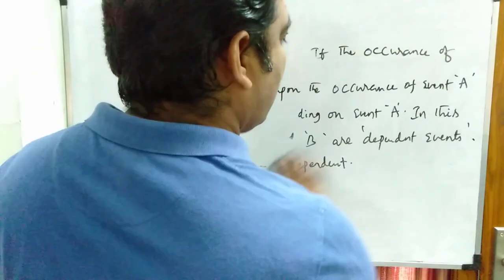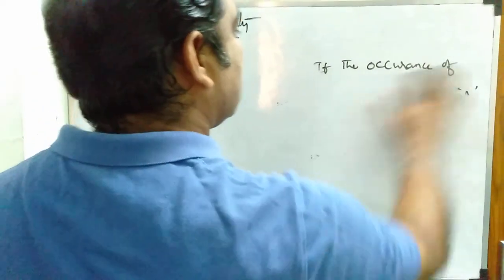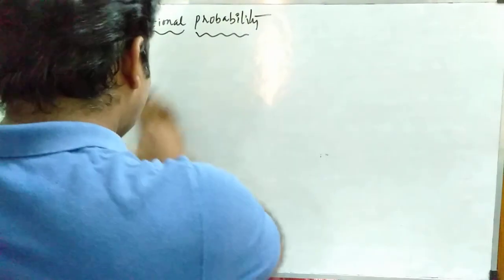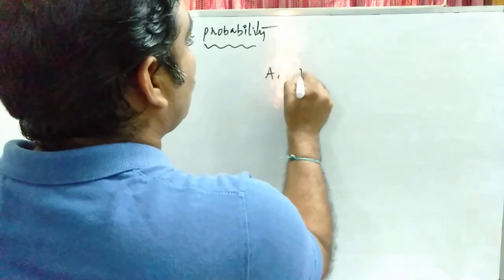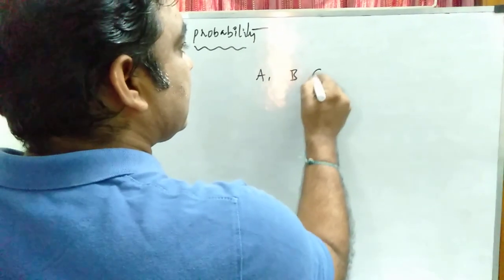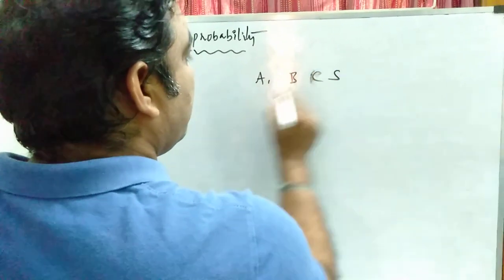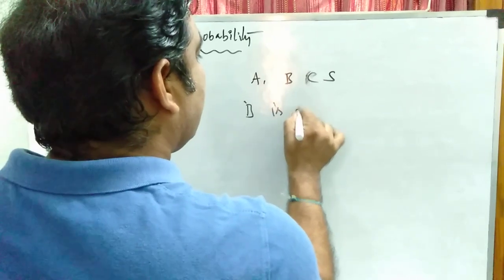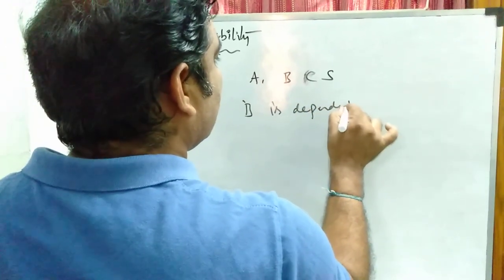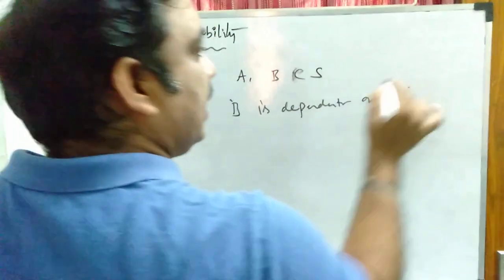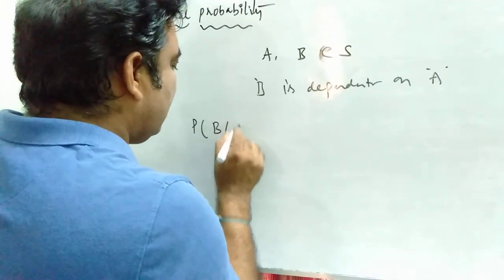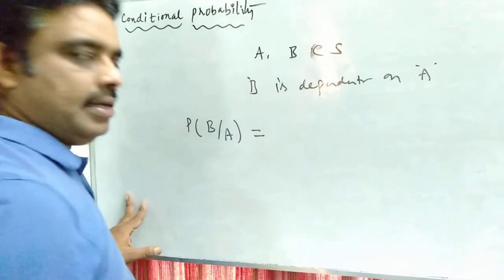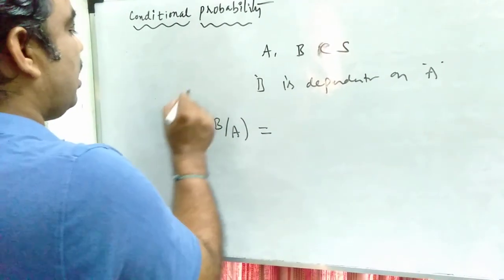A and B are two events in the sample space S, and B is depending on the event A.